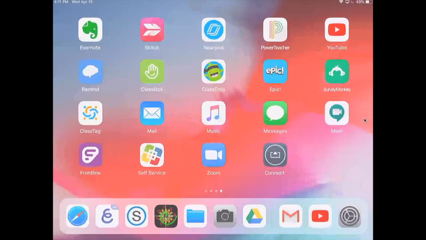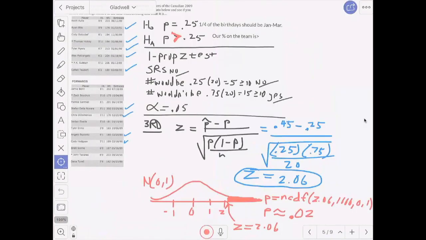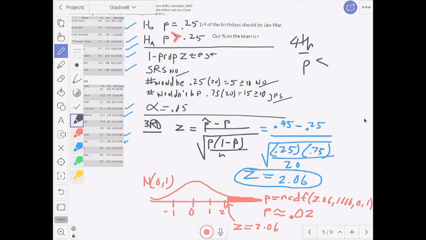Comparing that to the significance level is the last bit. So we can just quickly jot that down. So in that 4th step, you can say that the p-value is low. So you're going to reject the H0. So it appears that the HA is correct, that for some reason, this team is very heavily born in the early months of the year, January, February, and March.